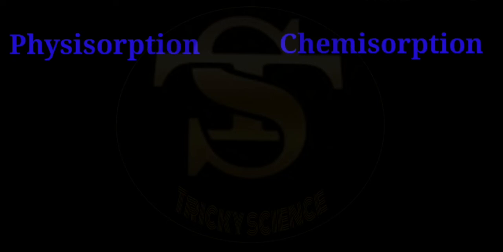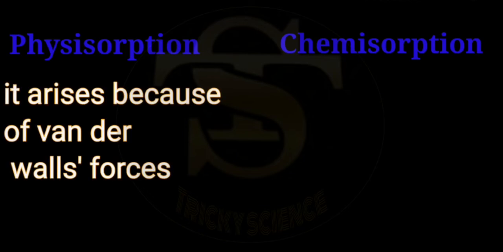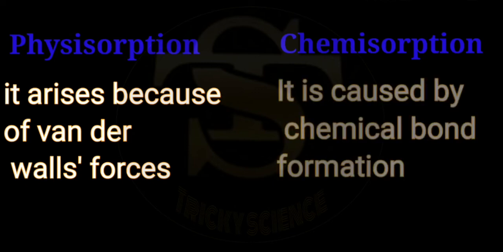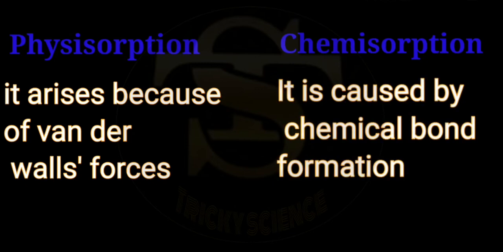Distinguish between physical adsorption and chemical adsorption. In physical adsorption, forces of attraction between adsorbent and adsorbate are weak van der Waals forces, while in chemical adsorption, adsorbate is held to adsorbent by strong chemical bond.